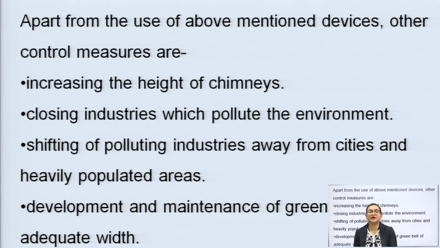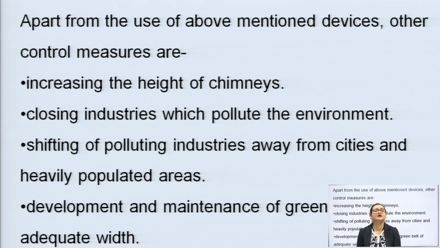We should increase the height of our chimney so that all the dispersed dust, smoke and all the unwanted gaseous materials are emitted to the higher level of atmospheric layers, right. It does not come down and does not impact human beings, animals and all the flora and fauna living on the lower levels of the atmosphere, right.